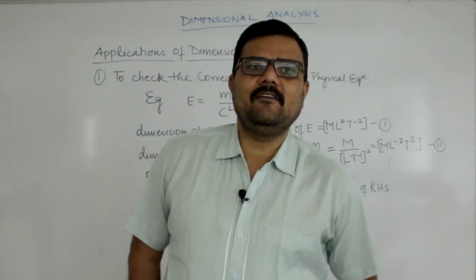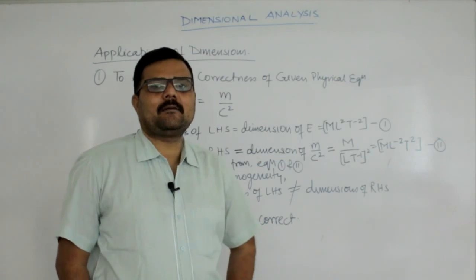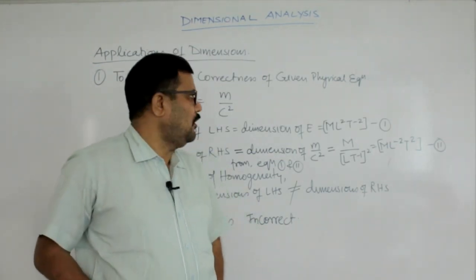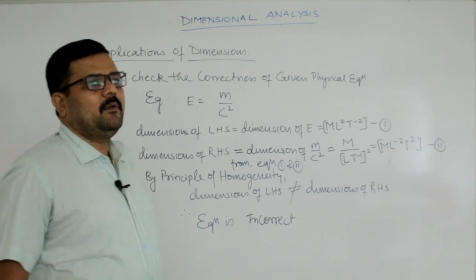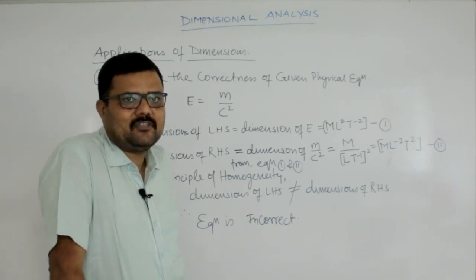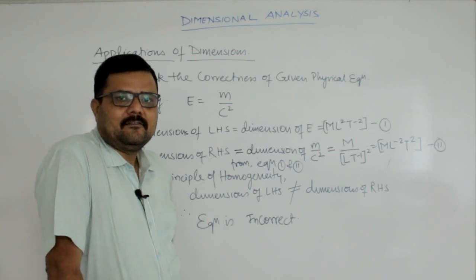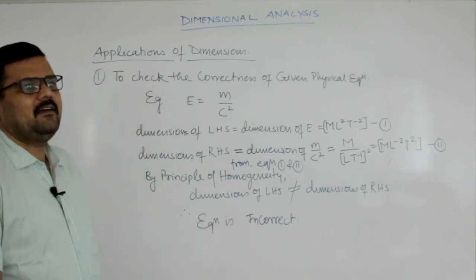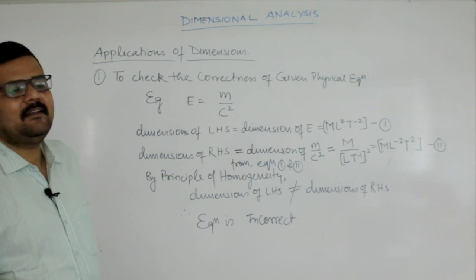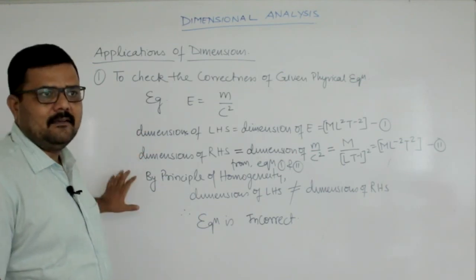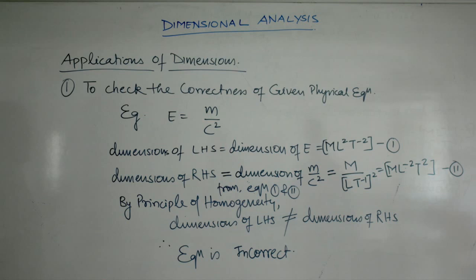This is how you will check the correctness of a given physical equation. Dimensionally a given physical equation can be correct, but that is not true for all the formulas in physics. Physical formulas can be different, but dimensionally they can be proved correct. Whatever equation is given, you have to check like this only. First find the dimension of the left hand side, then the dimension of the right hand side. Check whether the dimensions are the same or not. If they are the same, then by the principle of homogeneity they are correct. If they are different, then this is an incorrect equation.